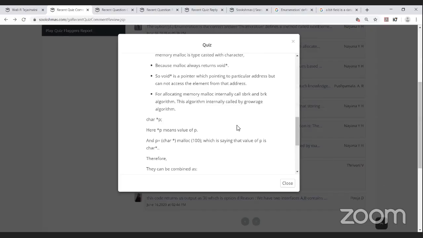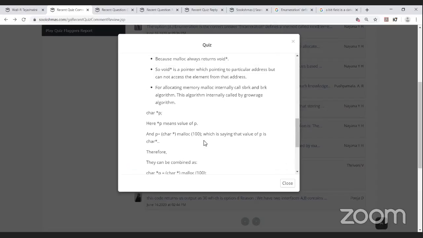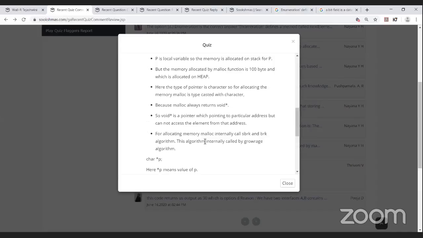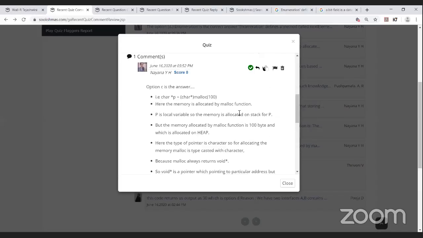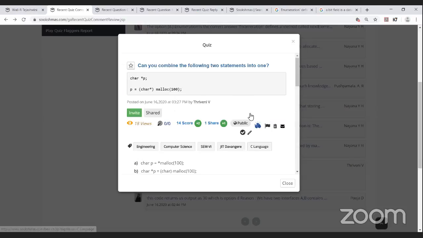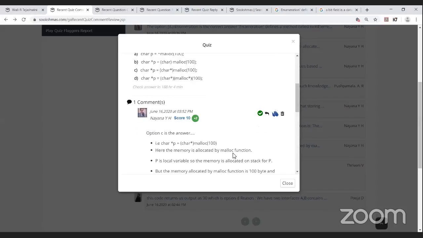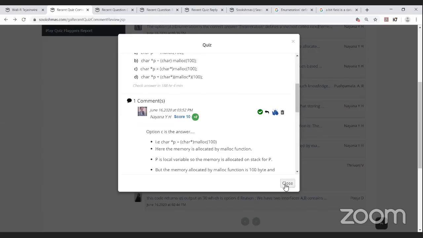Therefore, they can be combined as char star p is equal to char star malloc of 100. So she's explaining what the algorithm calls are while allocating the memory. Yeah, she's very specific in answering. She has explained each and every line of the code, and she has also explained the concept of the question. It's been given the quality bonus. So I'd also like to give appreciation for Naina YH.